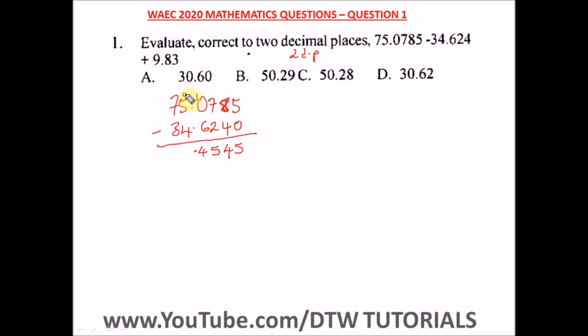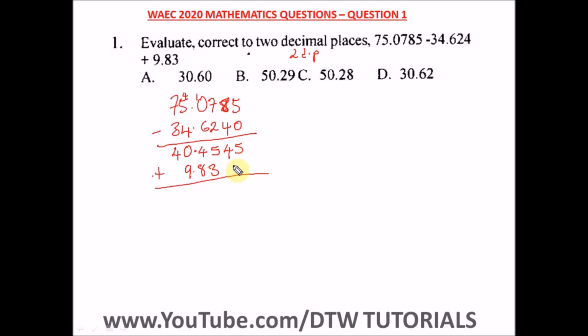What do we have left here? We have a 4 left here, so we have a 4 minus 4, which will give us what? 0. And next, what do we have? 7 minus 3, and that would give us a 4. So we have this. Okay, now the next step is to add up this. Okay, that's plus 9.83. So drop this here, 9.83. Okay, so we have a plus.